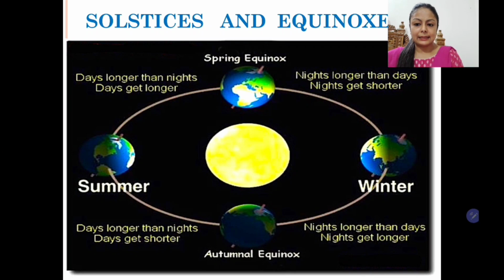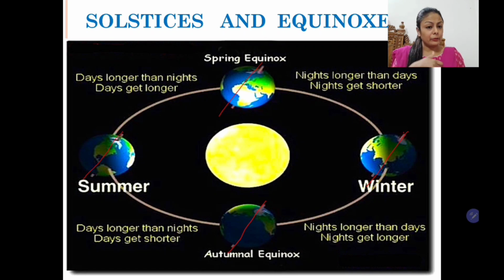If you look at this diagram, you will see that in all the positions of the earth, I am just drawing the axis. You can see all the axes in all four positions are parallel to each other. So this is called parallelism of earth's axis. This is also an important reason for the change in season. So we can conclude that the earth is not straight, rather tilted along its axis. It's moving around the sun and its axis is always parallel.